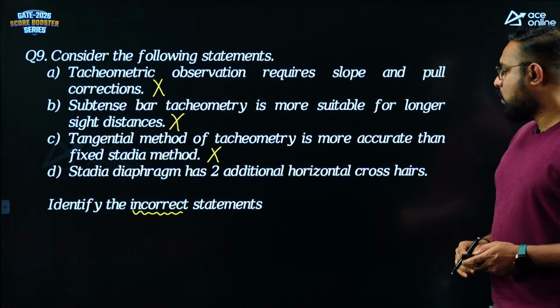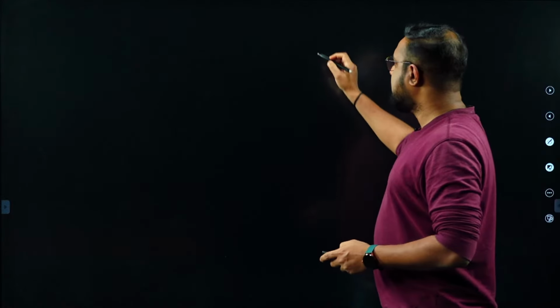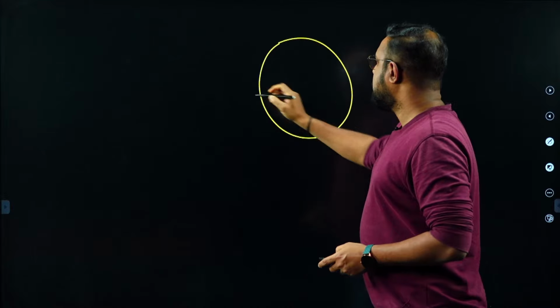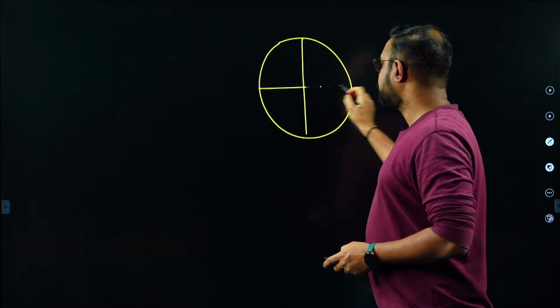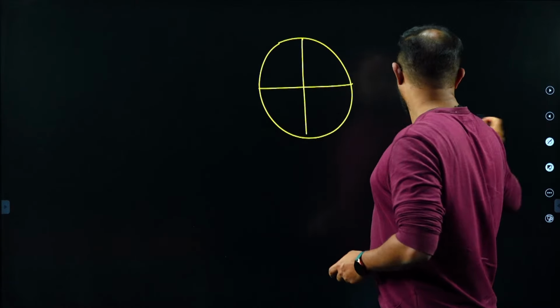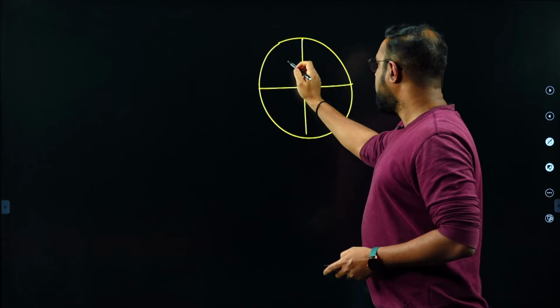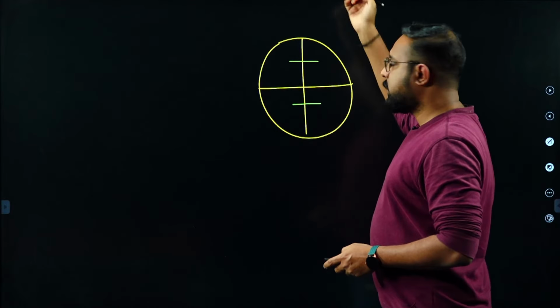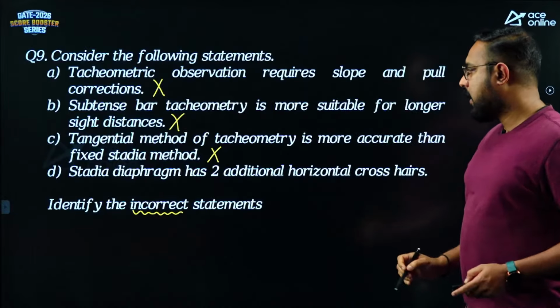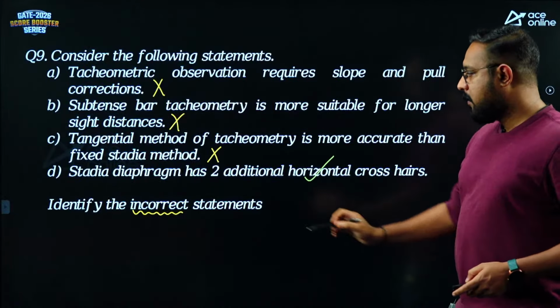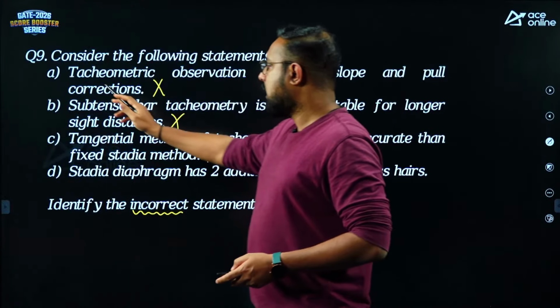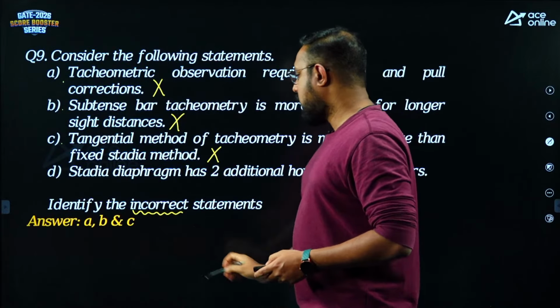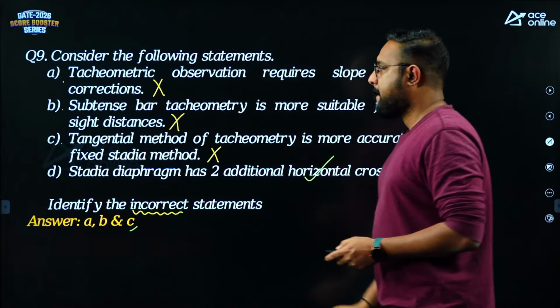Stadia diaphragm has 2 additional horizontal crosshairs. That is absolutely correct. Generally, our crosshairs are 2, vertical and horizontal. To make it a stadia diaphragm, we provide 2 more additional horizontal hairs. So that statement is correct. But they are asking you for the incorrect statements, which are A, B and C. So our incorrect statements are A, B and C, guys.